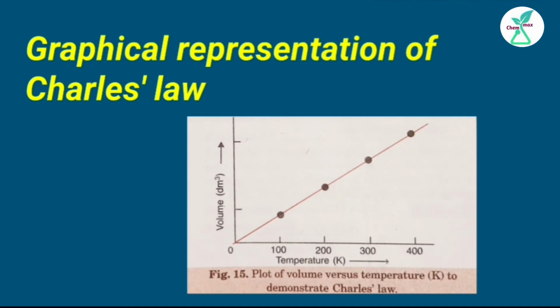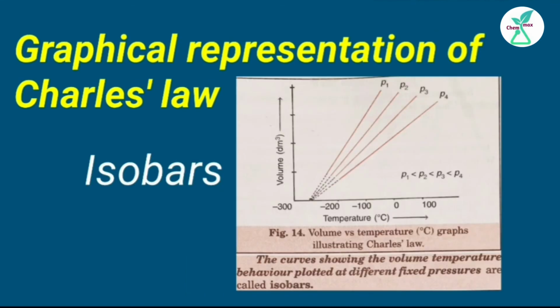At constant pressure, when a graph is plotted between volume along the y-axis and temperature along the x-axis, straight lines are observed. On extending these straight lines to zero volume, each line intercepts the temperature axis at minus 273.15 degrees Celsius. When the graph is plotted as volume versus temperature, the curves showing the volume temperature relationship plotted at different fixed pressures are called isobars. Let's come to the Gay-Lussac law.